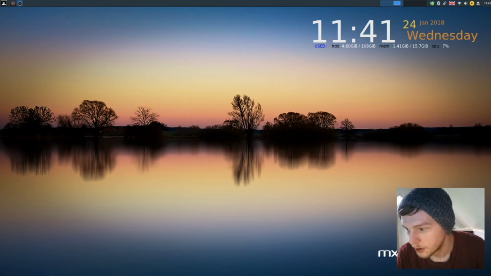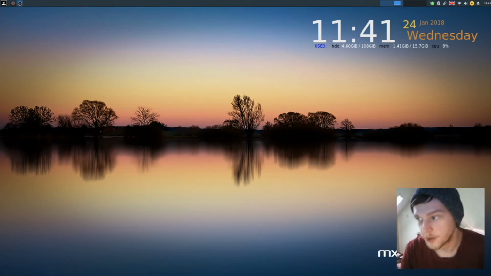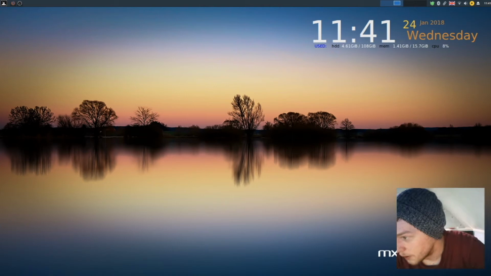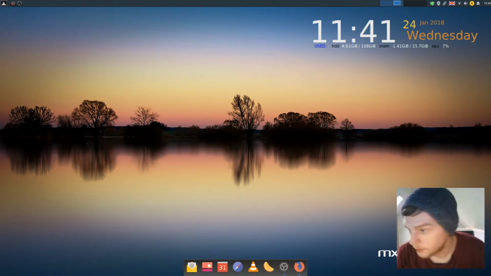I've got two monitors and it's opened it up on the right, so what we need to do is move it over. So if we go like that, there we go. So we've got that there now.